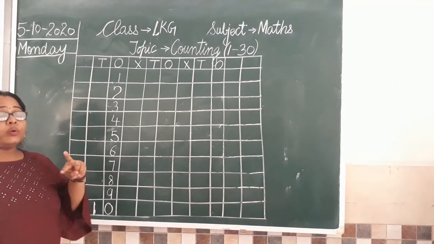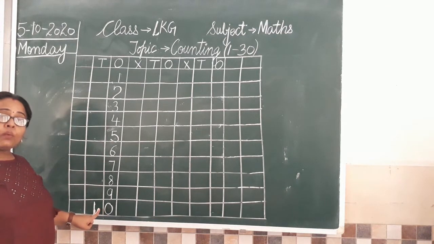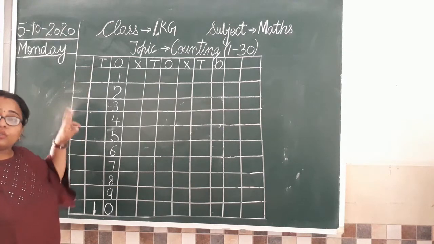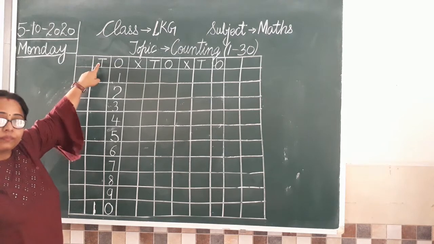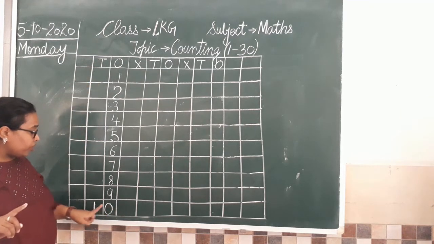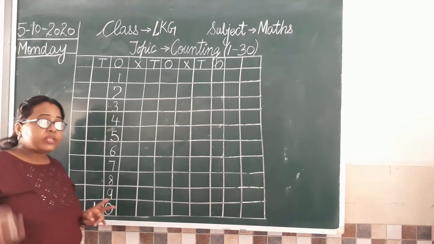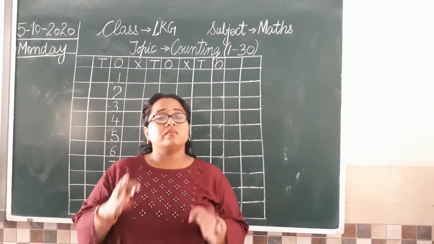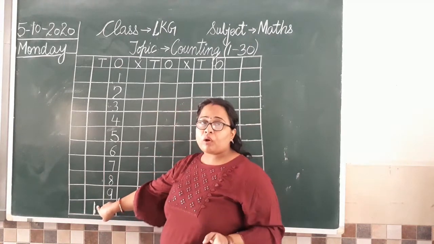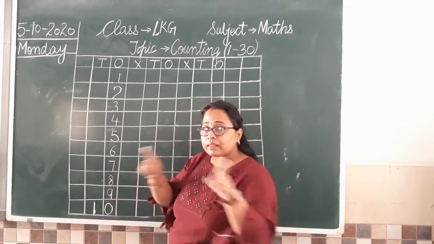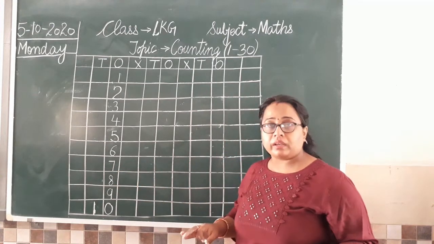Now when we have two digits from 10, that is 1 and 0. So one group of 10 objects. So that is why we write T here to tell it is tens. Clear? And the two digits to be written in two different boxes. आप 1 को और 0 को अलग-अलग boxes में लिखेंगे because it says one group of 10 objects plus nothing. सिर्फ one group है, उसके अलावा additional कुछ नहीं है.